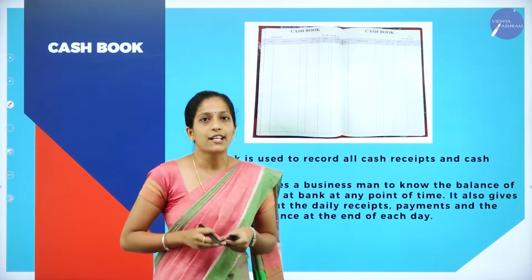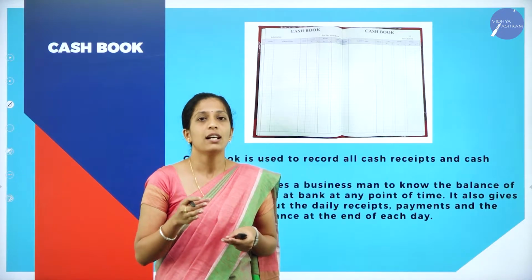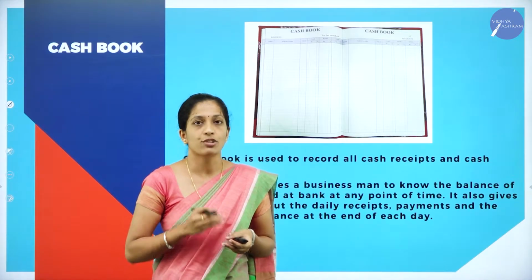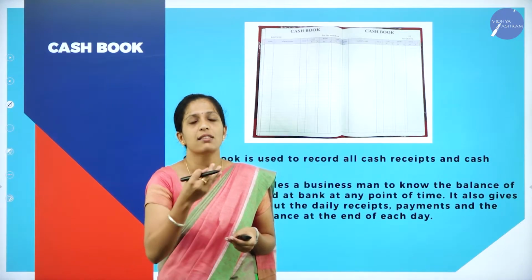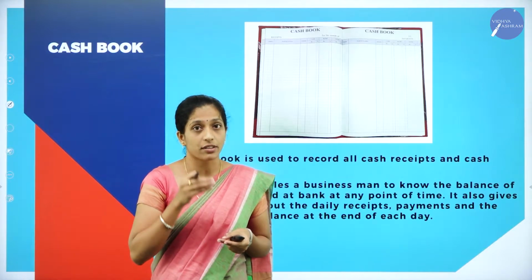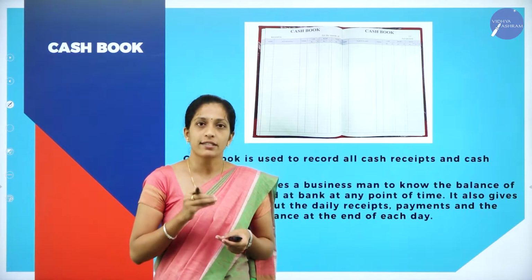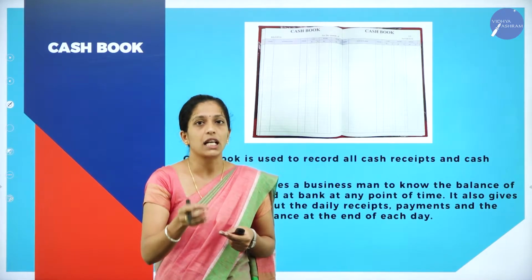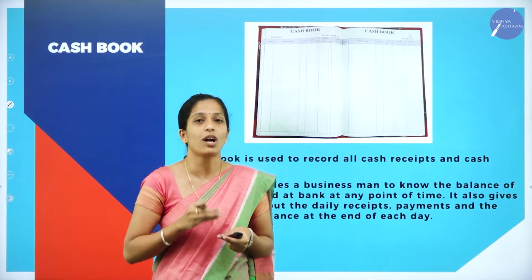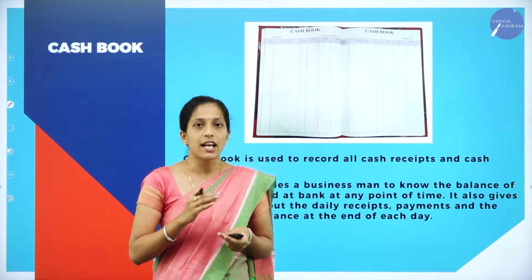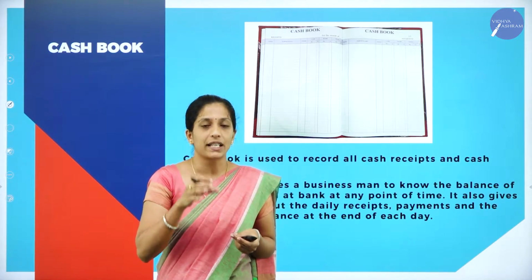Now what is cash book? In an organization, an enormous number of transactions take place in cash. So it may be cash receipts as well as cash payment. Now what is cash receipt? If the organization receives cash, then it is known as cash receipts. In the same way, if the organization makes payment in cash, it is known as cash payment. So both cash receipts as well as cash payment will be recorded in one particular book which is known as cash book.